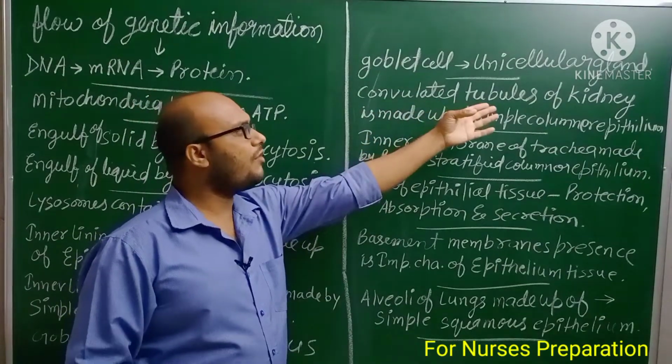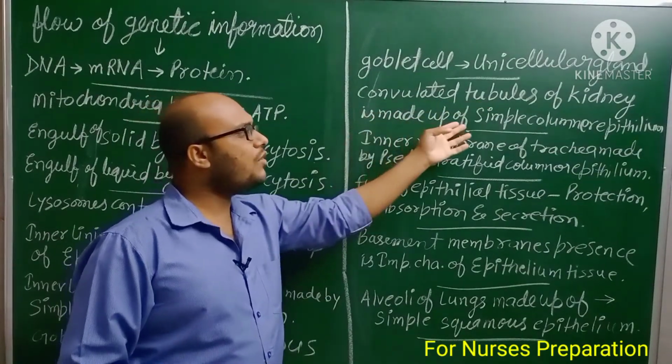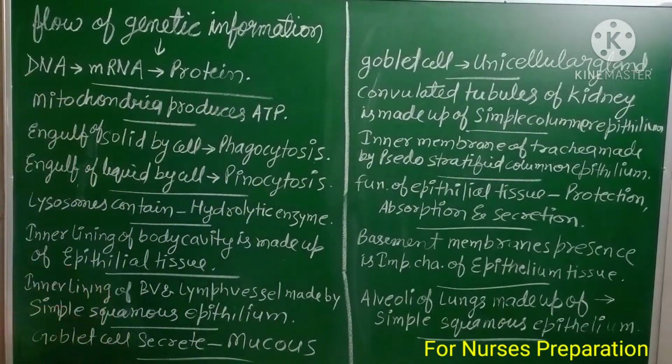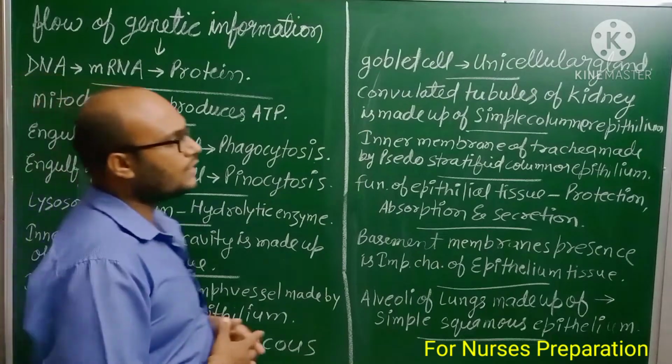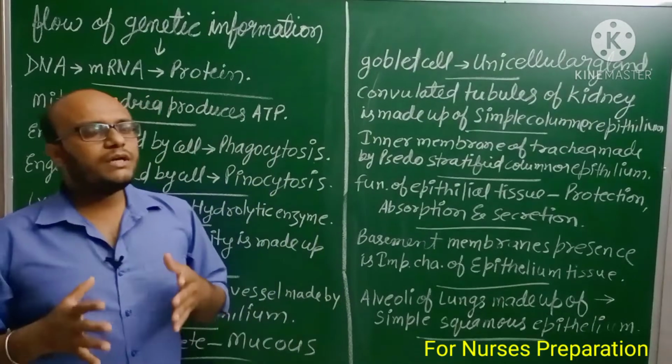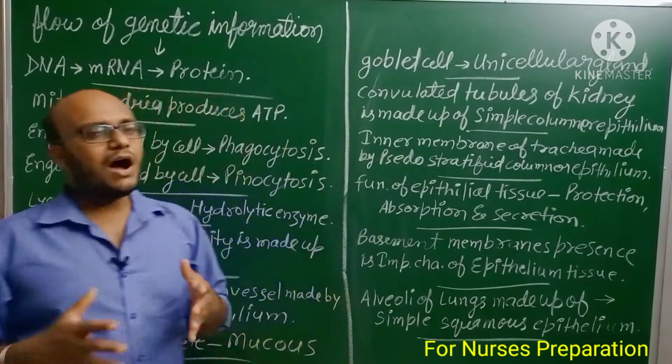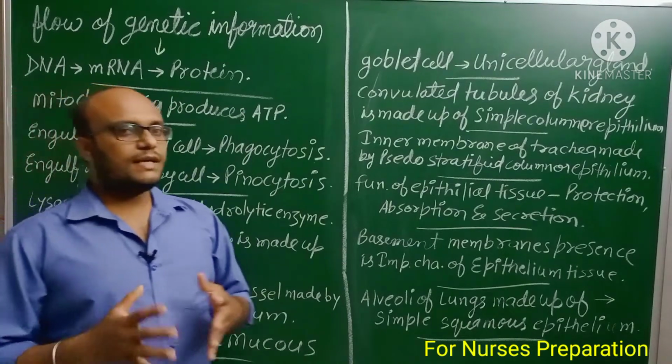Convoluted tubules of the kidney are made up of simple columnar epithelium. Friends, these are all important points from the anatomy subject. This can be asked in the AIIMS NORCET exam.